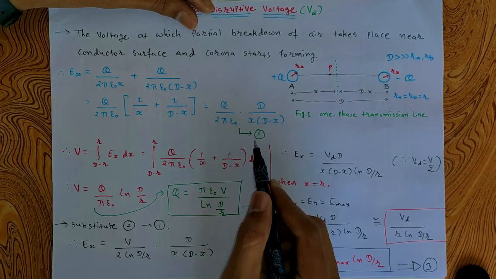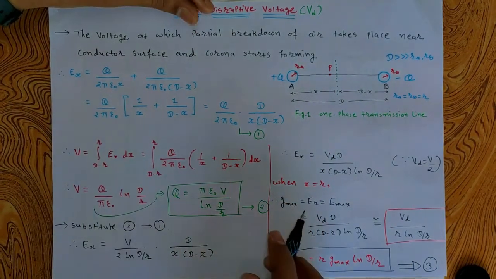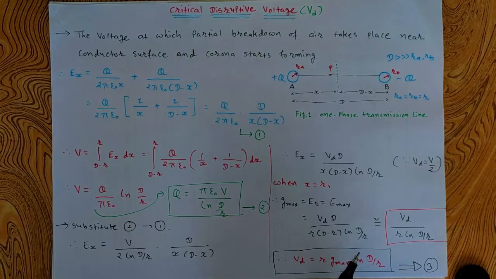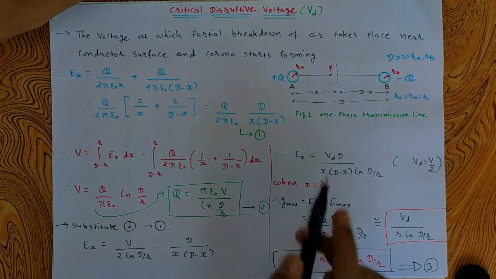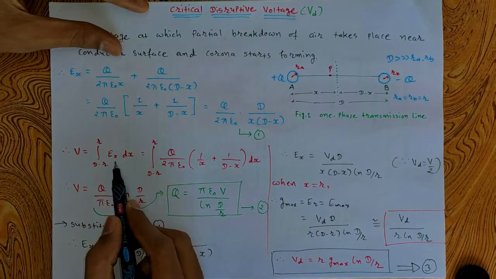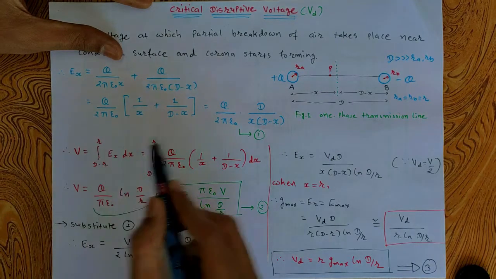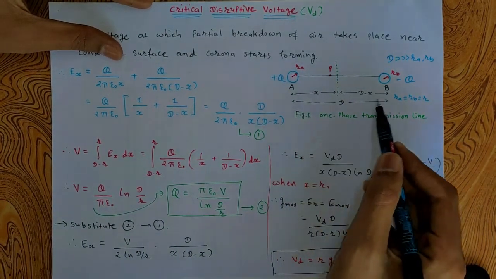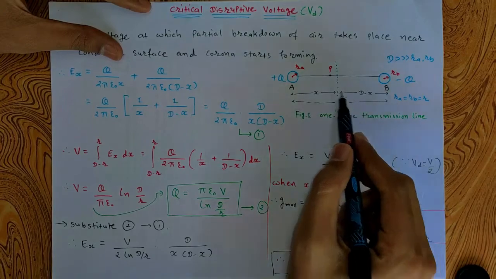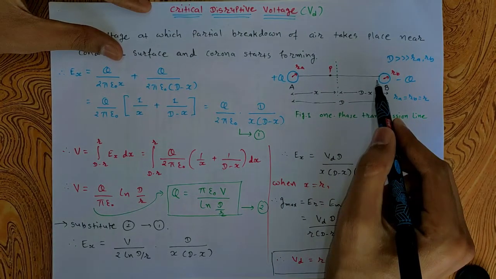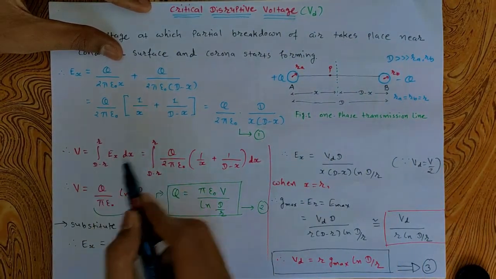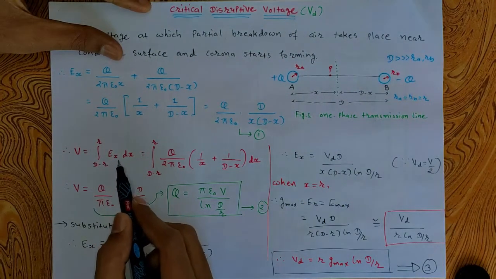Let this be equation number 1, which is the electric field intensity at point P. Now for the potential difference between the two conductors, we take the integration of electric field intensity from D minus R to R, because the distance from surface to surface is the total D minus the radius R of the conductor, of Ex dx.